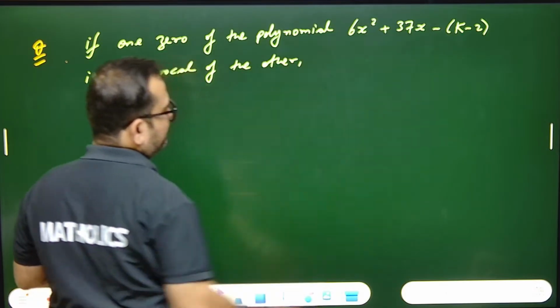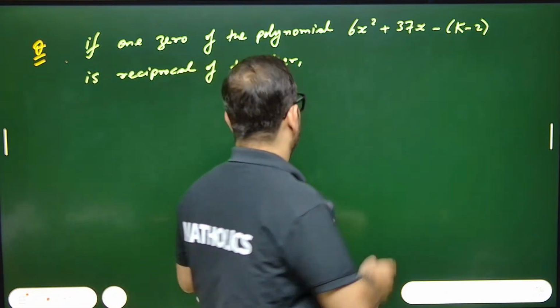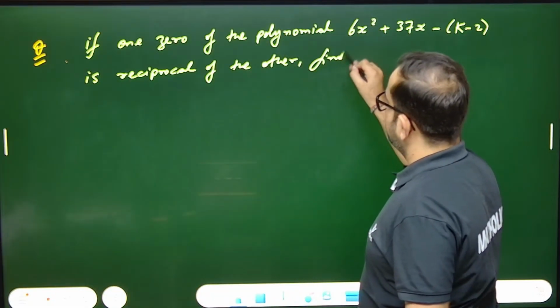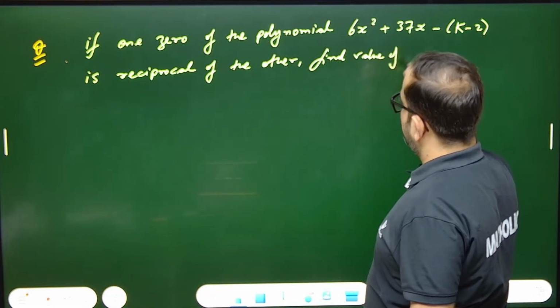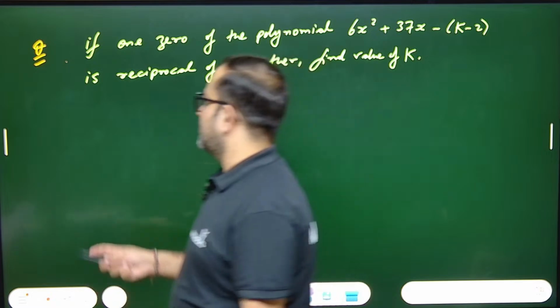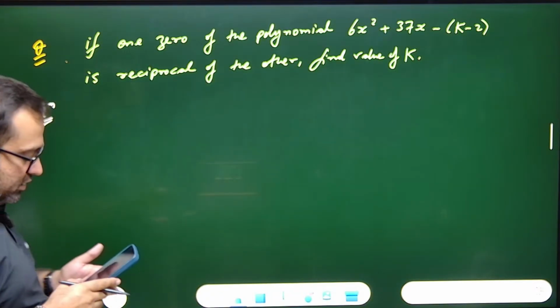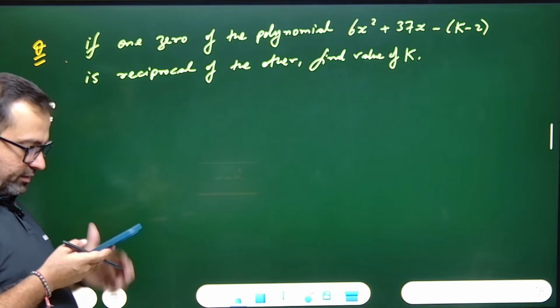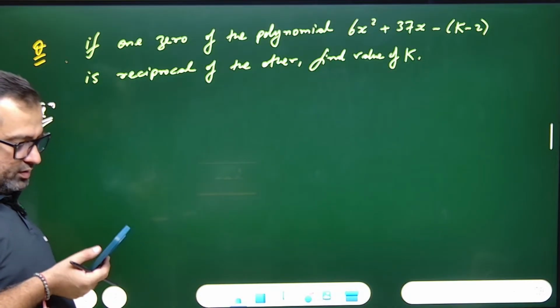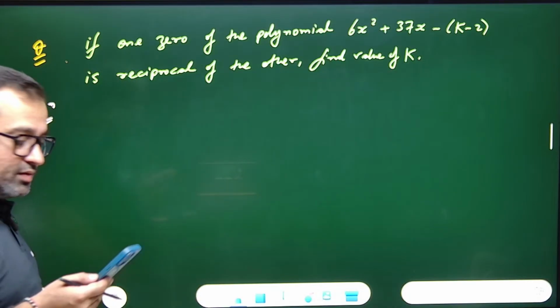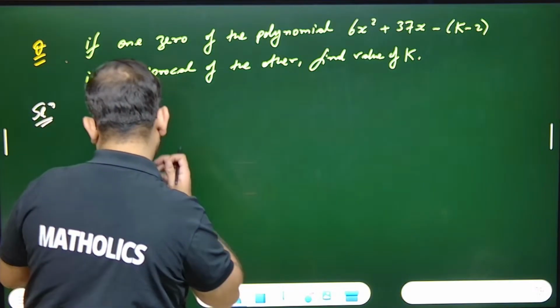These questions are very famous. Find the value of k. You have to solve for k. How to solve? Can anyone tell me the answer in the comments? Come on. Solve, everyone, while I solve this question.